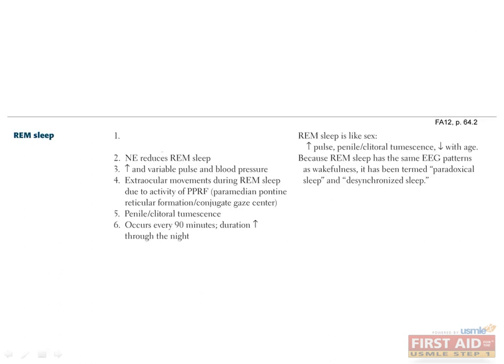As we mentioned earlier, during REM sleep, you see an increased and variable pulse, rapid eye movement, variance in blood pressure, and penile and clitoral erection. Thus, REM sleep is a bit like sex. Like alcohol, benzodiazepines, and barbiturates, norepinephrine also reduces REM sleep. REM sleep occurs approximately every 90 minutes, and its duration increases throughout the night. What is the major neurotransmitter implicated in REM sleep? That's right, it's acetylcholine.